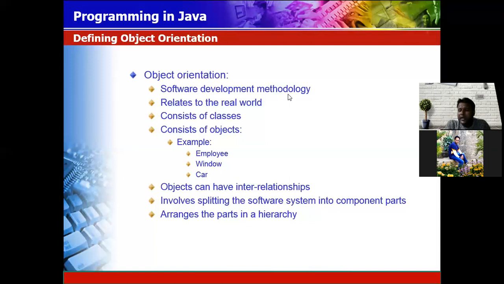Objects can have an interrelationship with each other. I'm an object, you are also an object, so there is a kind of relationship: I am a trainer for you. And when you are using a mobile phone, there is a kind of relationship too. The mobile phone notifies you if somebody is calling, and if a message comes, it shows the message.